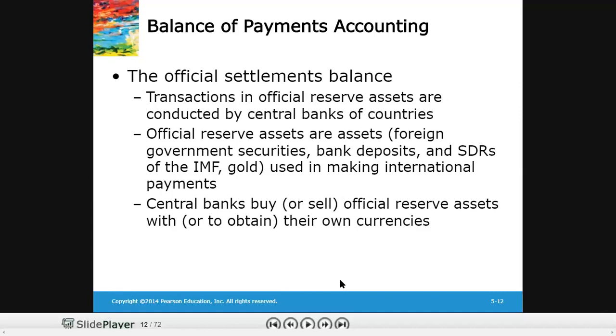SDR is a basket of currencies specified by the IMF, and it is counted as a reserve asset. Gold was earlier a reserve asset, which was used by central banks in conducting international transactions. So central banks can buy or sell official reserve assets with their own currencies, right?